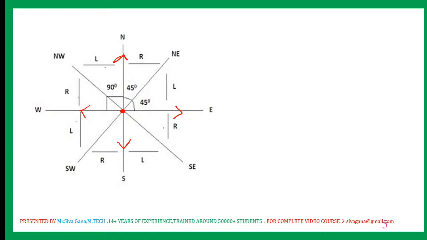This middle portion is northwest, northeast, southwest, southeast. Now in this slide itself I am going to explain another important thing.